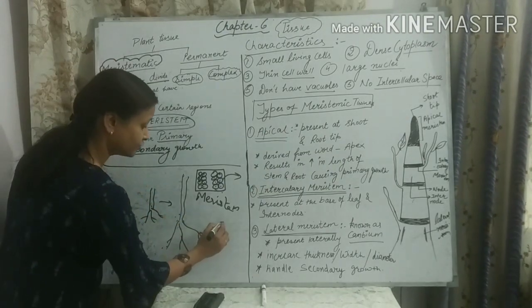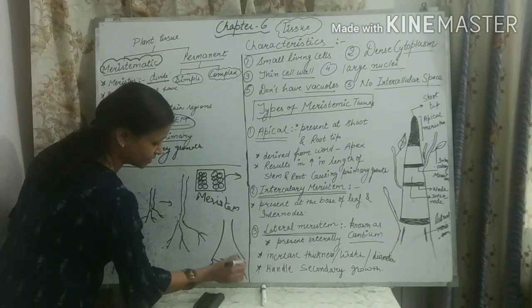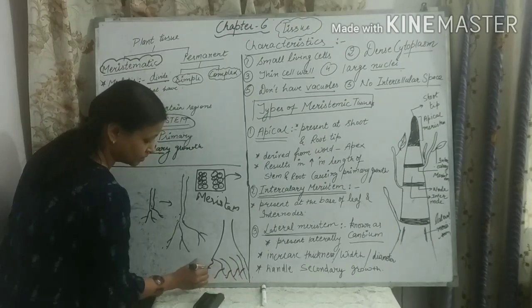But when you see a tree, it is having the longer roots.